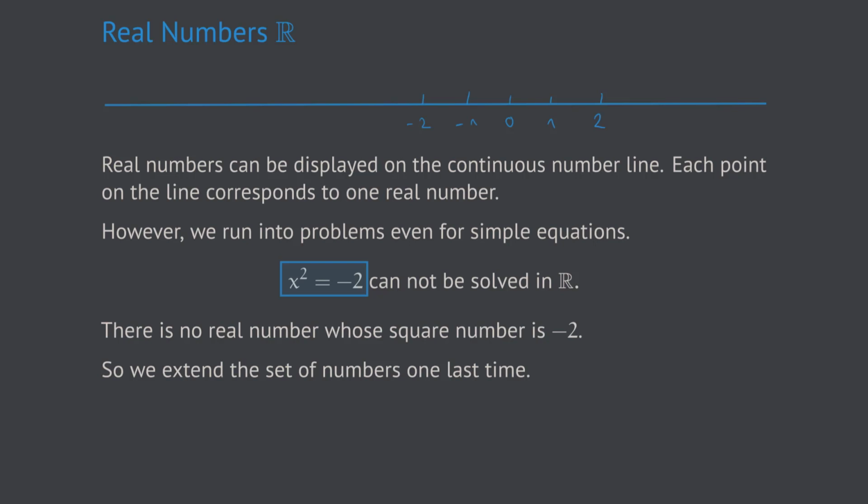well-known fact that squared numbers cannot be negative, or in other words, that any number, be it negative or positive, when squared will always result in a non-negative number. So you might say that we simply have to accept the fact that this equation doesn't have a solution. But it's exactly the freedom in mathematics, which I told you in the beginning, which allows us to not accept this fact, which allows us to extend the number system of the real numbers one last time in order to even make this equation solvable in the new final number system.